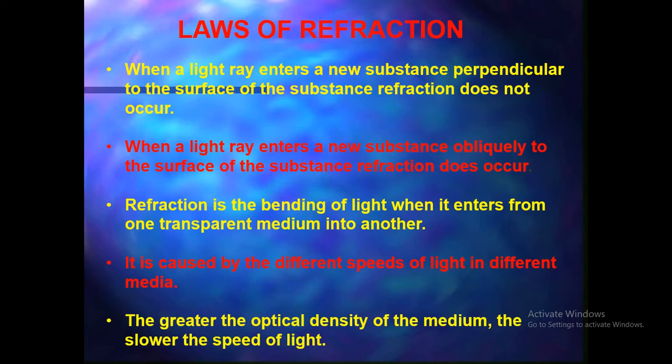It is caused by the different speeds of light in different media. And why are there different speeds of light in different media? These types of questions I will ask you in your quiz test. The greater the optical density of the medium, the slower the speed of light. It means if the medium has a higher density, then the speed of light will be slower. Okay?